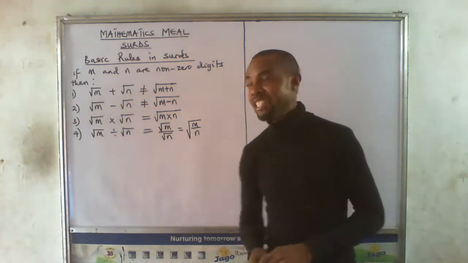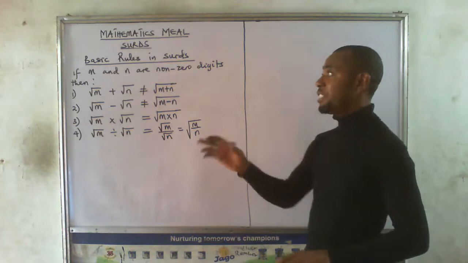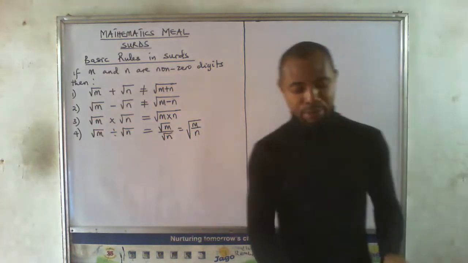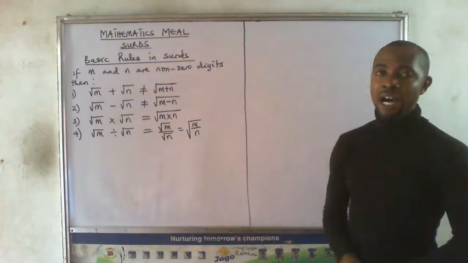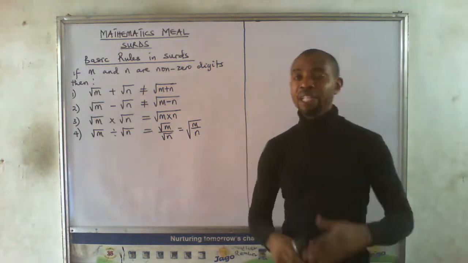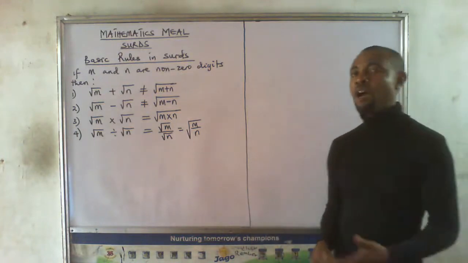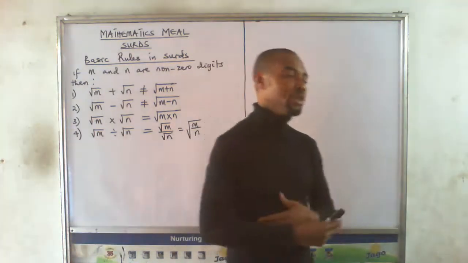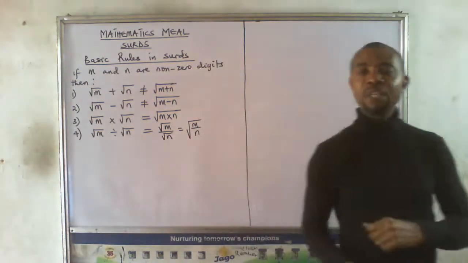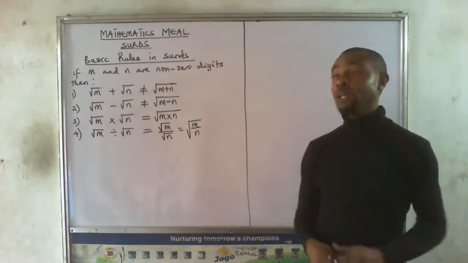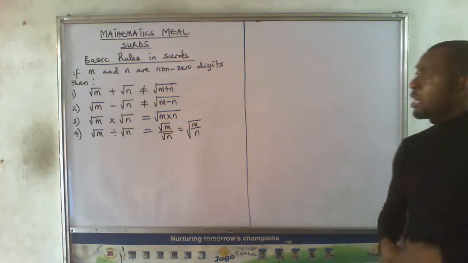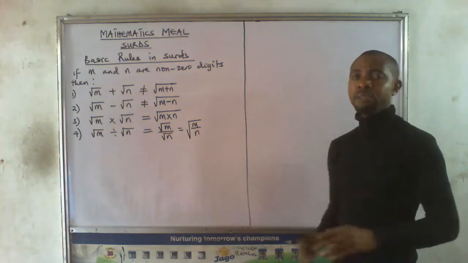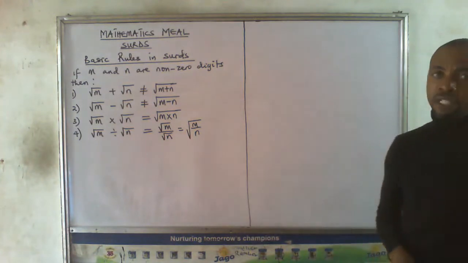All right, today, like I said, we are going to look at basic rules in surds. You remember that we said that surds are roots of numbers that we cannot express as whole numbers or as rational numbers. So once we have such roots, those numbers are said to be surds. All right, so we want to look at the basic rules. There are so many rules, but let's begin with the basic rules in surds.